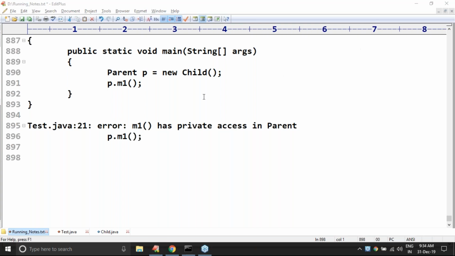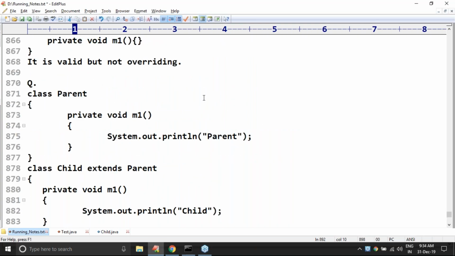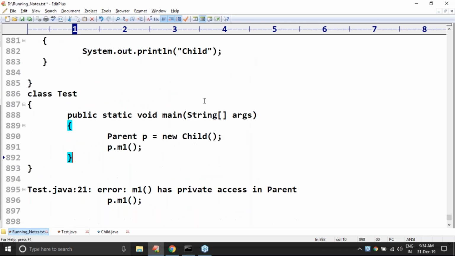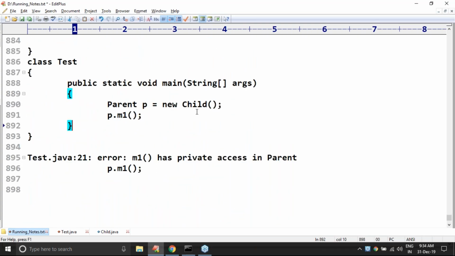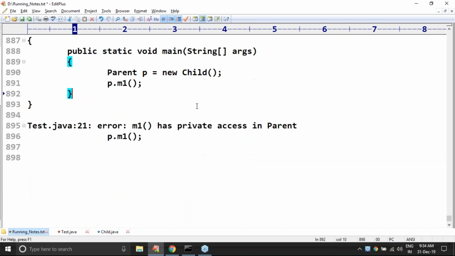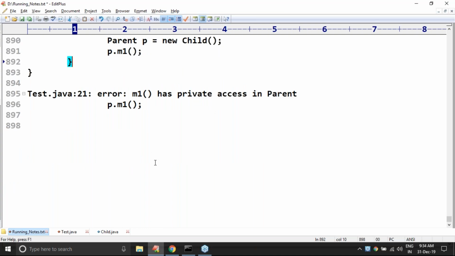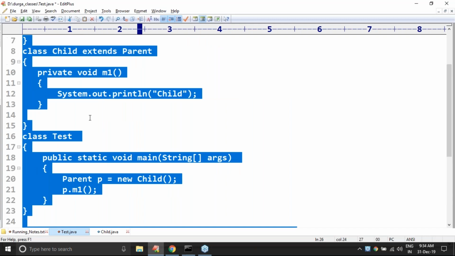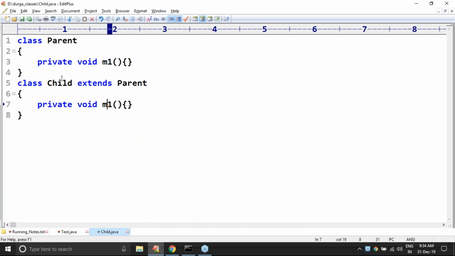So I hope everyone is in a position to understand this one. What is the meaning, sir? For private methods, the overriding concept is not applicable. What is the reason? You are already aware of the reason for that. Next, one more thing, sir: final methods. Is it possible to override a final method? We already covered it somewhere.